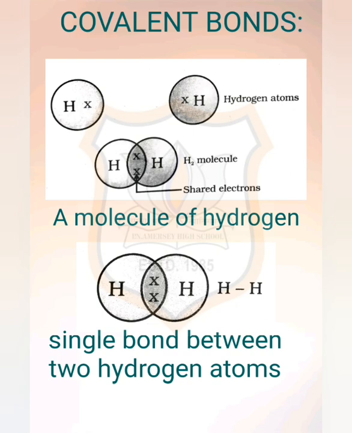This allows each hydrogen atom to attain the electronic configuration of the nearest noble gas, helium, which has 2 electrons in its K shell and it is chemically neutral. We can depict this using dots or crosses to represent valence electrons. So, according to the diagram, we can observe this. The shared pair of electrons is said to constitute a single covalent bond between the 2 hydrogen atoms. A single covalent bond is also represented by a line between the 2 atoms, as shown in the figure.